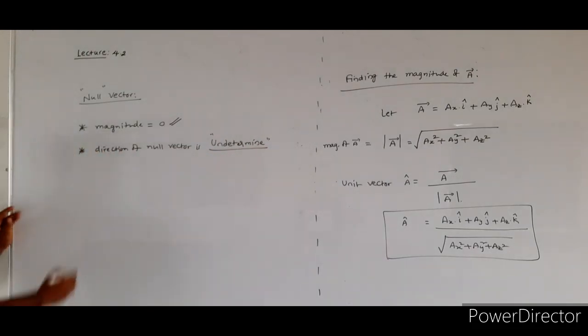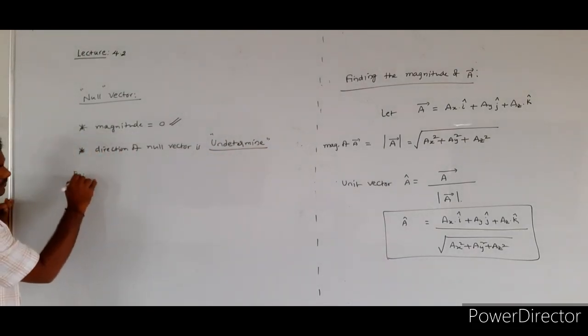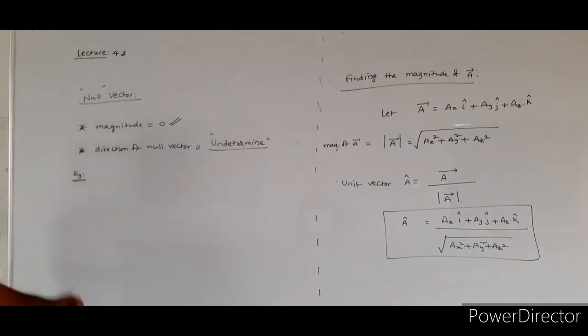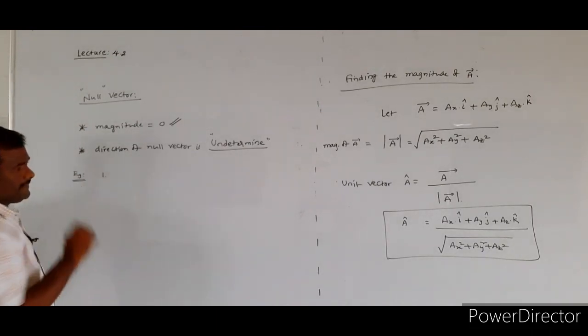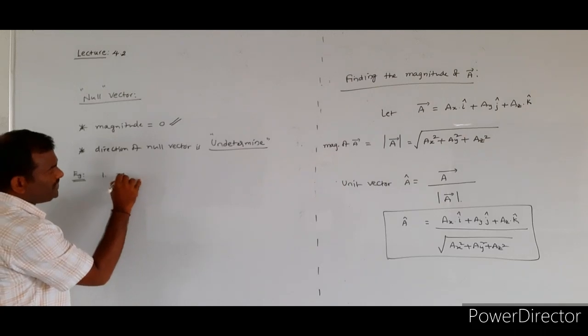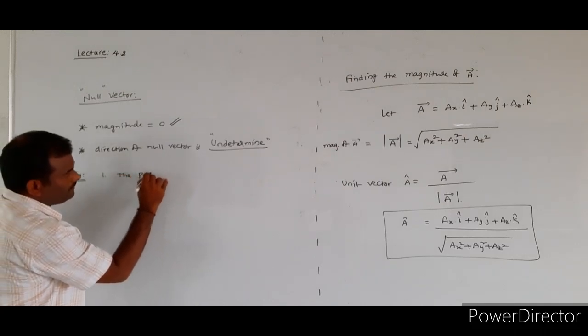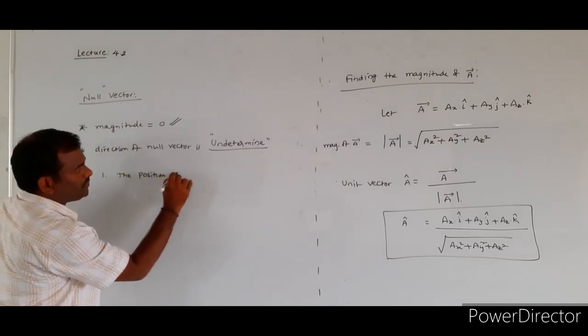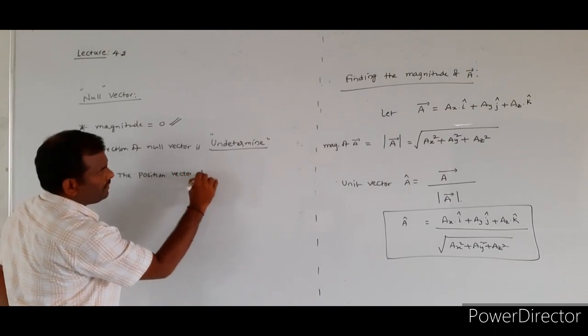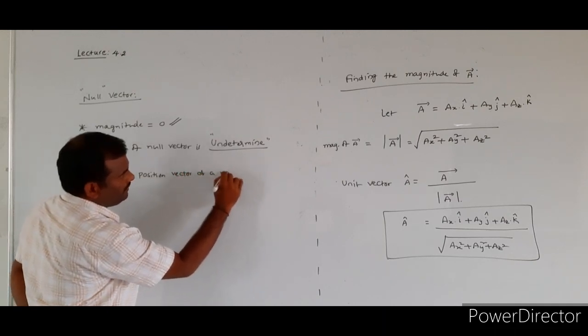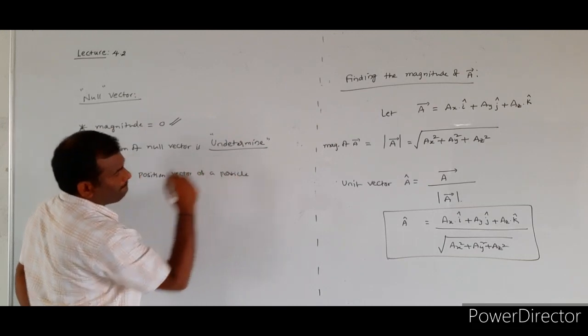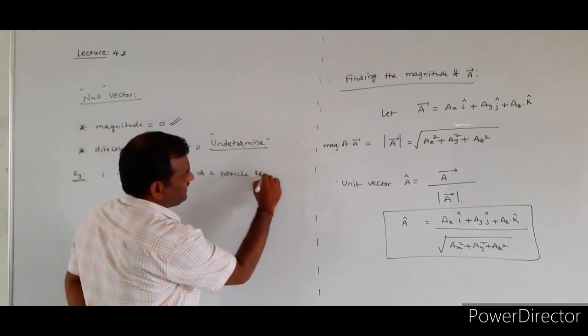What are the examples of the null vector? First one is the position vector of a particle kept at the origin.